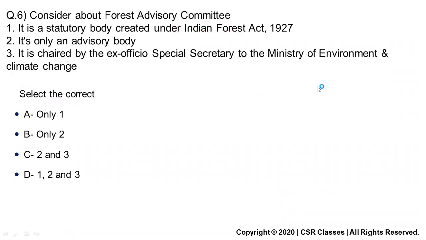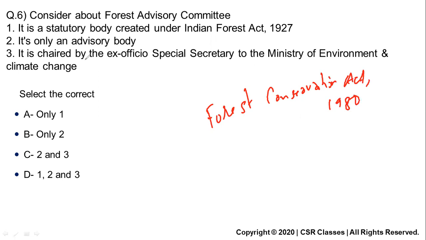Consider about Forest Advisory Committee. This question we have already done in our environment MCQ set. There are already 3 sets covered: set 1, set 2, and set 3. It is also a part of governance because it has come from a law, so it is environmental governance. First statement: it is a statutory body created under Indian Forest Act of 1927. Clearly I told you it is under Forest Conservation Act of 1980. So the first statement is wrong. It is a statutory body, but the act name is different.